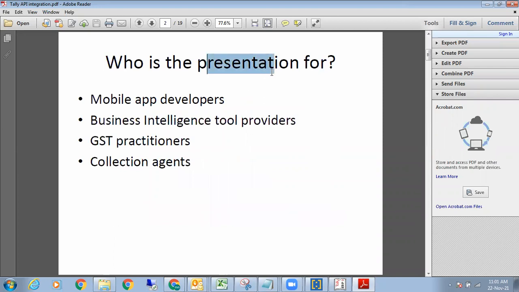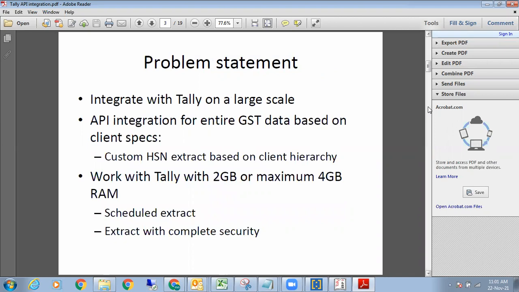And this presentation is for whom exactly? It is for the mobile app developers, business intelligence tool providers, GST practitioners, and collection agents or bill receivable agents. So what is the problem statement we are looking to address? We are looking to integrate with Tally on a large scale with a cloud database. The API integration should be for the entire GST database based on the client specs.